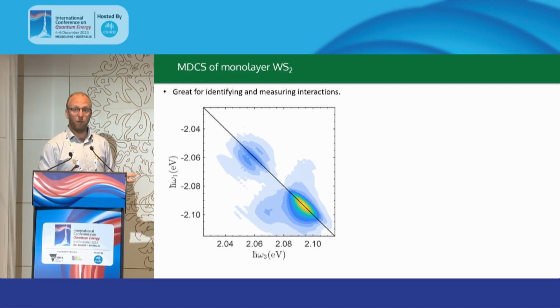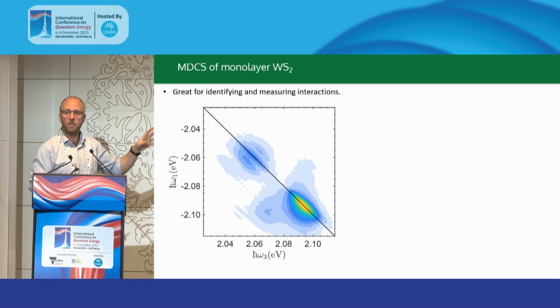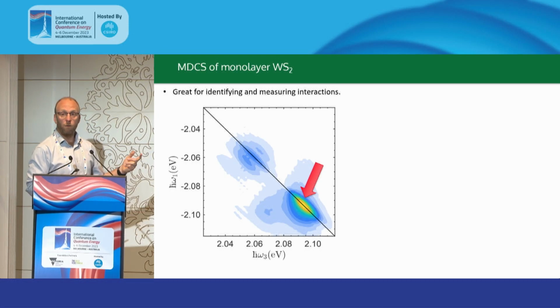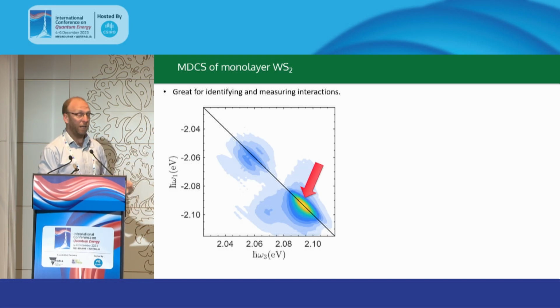And so my plan for the rest of this talk is essentially to go through this spectrum and pull apart the different pieces of it, to show you how we can get an idea of different types of interactions. Starting with this brightest peak here on the diagonal, so obviously we've got absorption and emission at the same energy. This is arising from our A exciton in our monolayer tungsten disulfide.